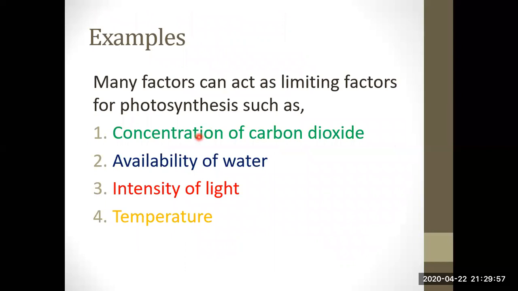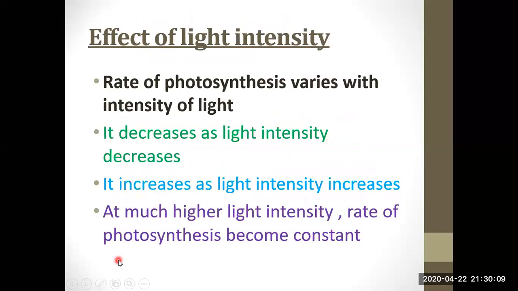For example, many factors can act as limiting factors of photosynthesis, such as first, concentration of carbon dioxide, second, availability of water, third, intensity of light, fourth, temperature. First, we will discuss the effect of light intensity on photosynthesis. The rate of photosynthesis varies with the intensity of light. As we all know, photosynthesis depends upon light, mainly its light reaction step.